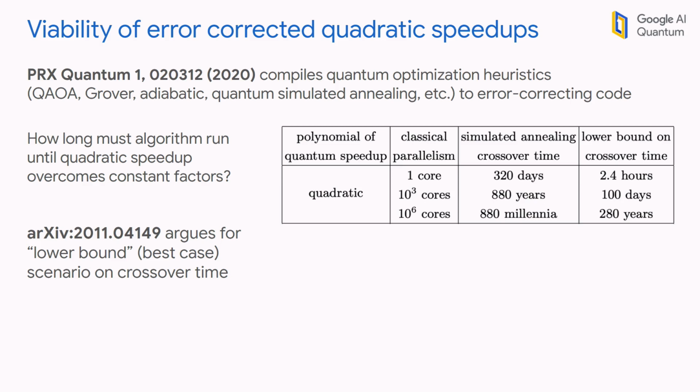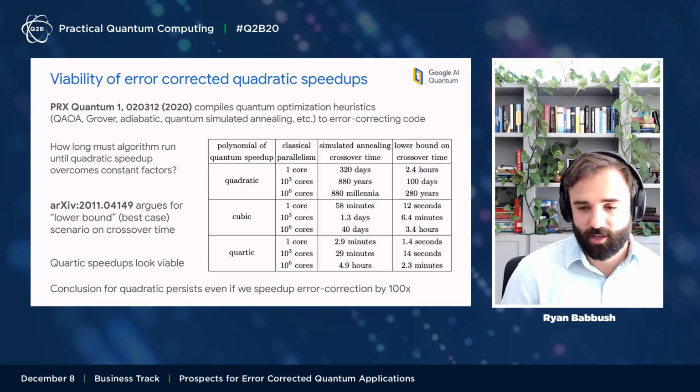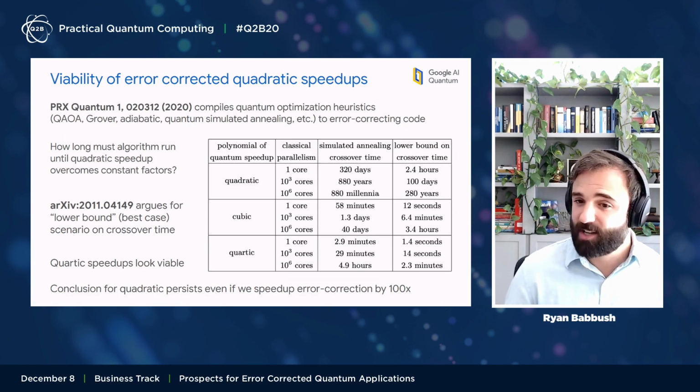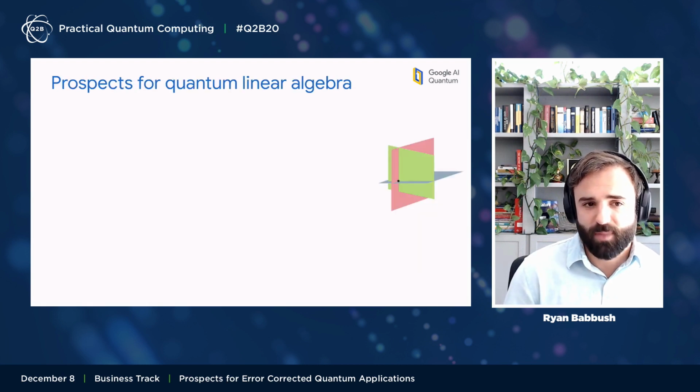But if you could parallelize over even 1,000 processors efficiently, then you'd require over 100 days, which is looking extremely discouraging. We repeated the analysis for other types of speedups, cubic and quartic speedups, and we find that quartic speedups are already looking a lot more practical. On one hand, that's encouraging, but even if we were to speed up the rate of the error correcting gates by a factor of 100, it doesn't fundamentally change the conclusion for quadratic speedups. So I think that's really a big indictment of quadratic speedups within error correction.